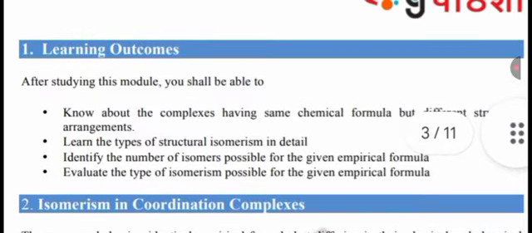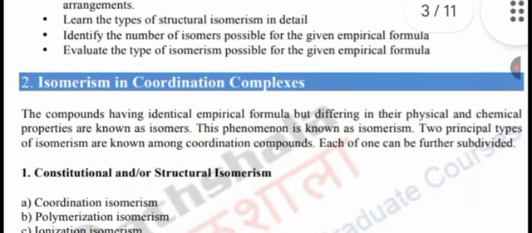Learning outcome. After studying this module, you shall be able to know about complexes having the same chemical formula but different structural arrangements. Learn the types of structural isomerism in detail. Identify the number of isomers possible for the given empirical formula. Evaluate the type of isomerism possible for a given empirical formula.